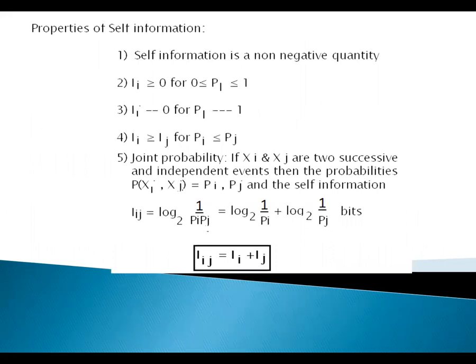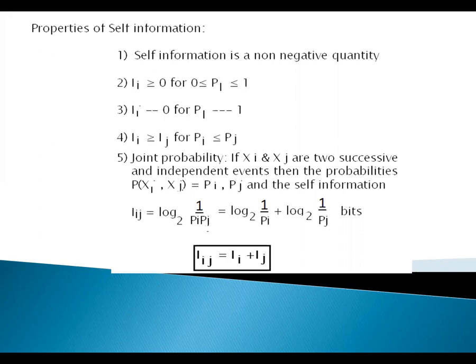Now let us go to the properties of self-information. What is the self-information? I of i is the self-information, and I of i is equal to log 1 by P of i. Please students, remember the formula: I of i is equal to log 1 by P of i.